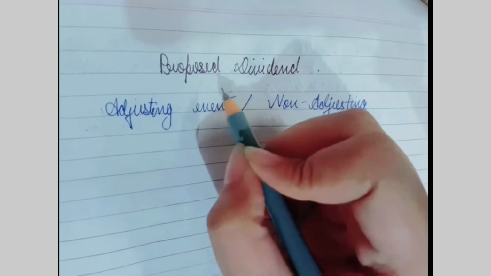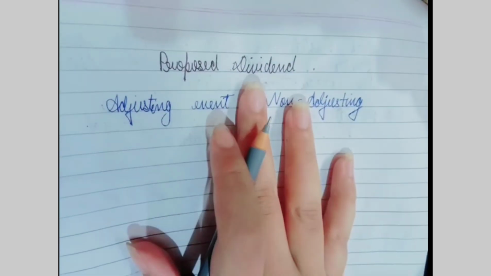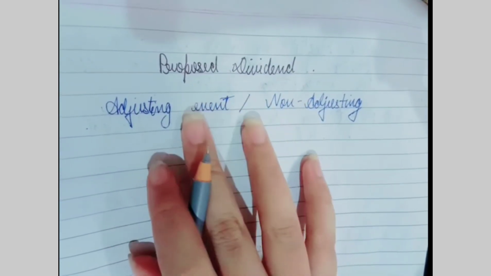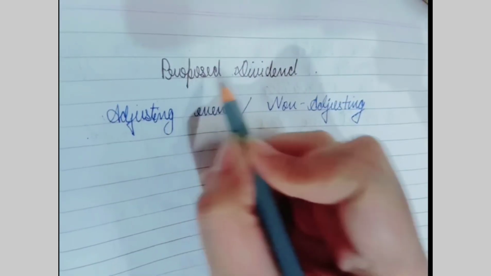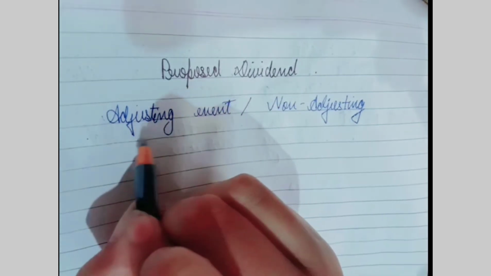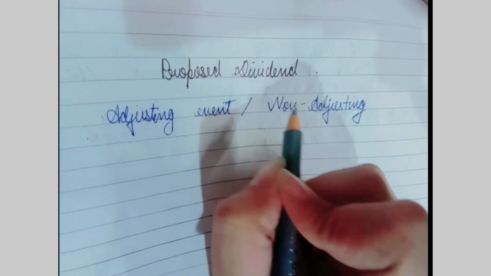Coming to the end of the session, I would like to end this session with a question for you. What is the treatment of proposed dividend? Is it an adjusting event or a non-adjusting event?